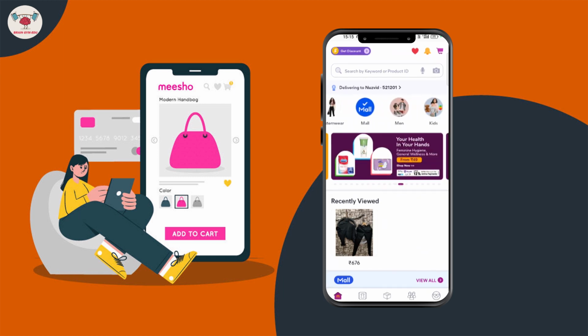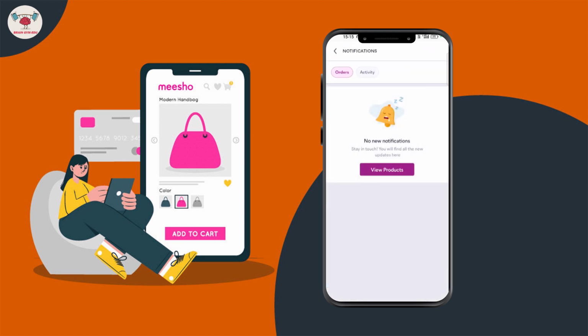Sometimes you will get notifications from Meesho alerts, like when we are searching for a particular thing that is not in stock. We can turn on notifications like remind me when the product is available. So you can easily get the notification when the product is available, and your activity, like your orders and your cancellations, everything.